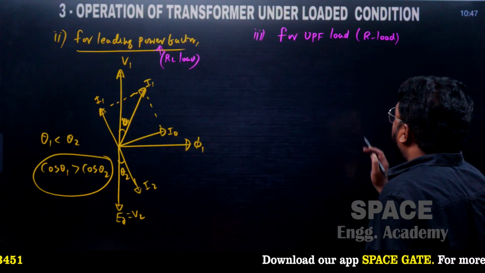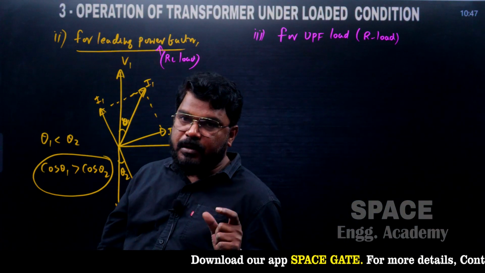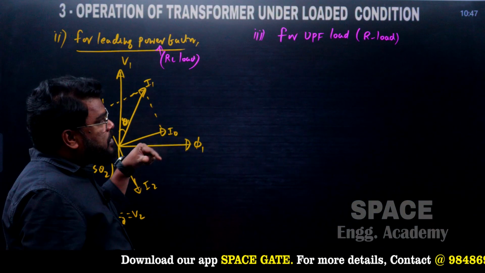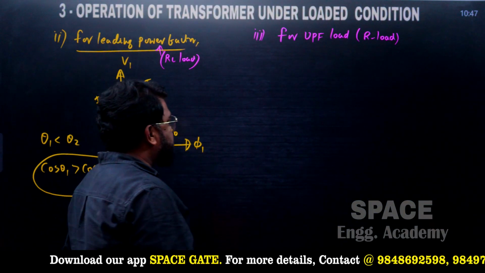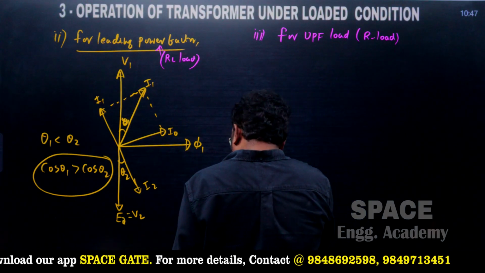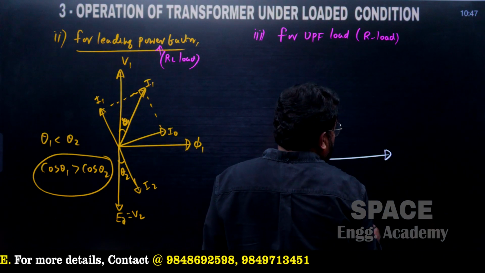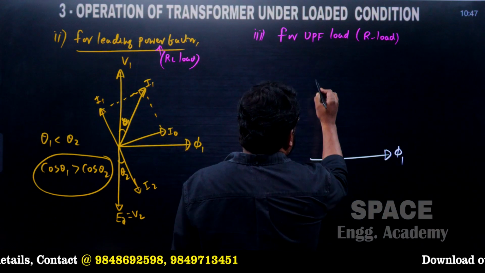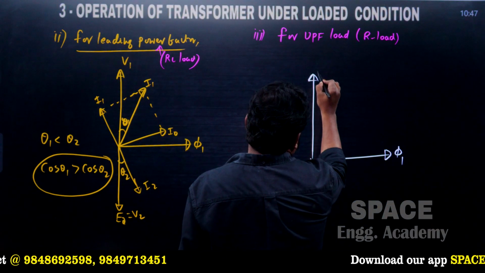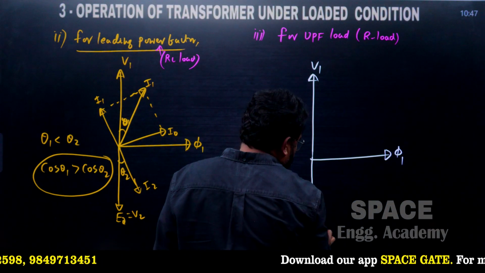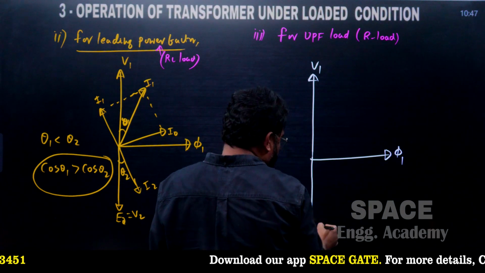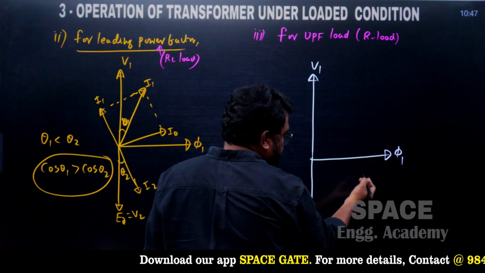And one more possibility of a question from this concept is for unity power factor, or the resistive load. For a resistive load, let us draw the vector diagram. Here the primary flux phi 1 and the applied voltage V1, and the induced EMF lags the primary flux by 90 degrees.